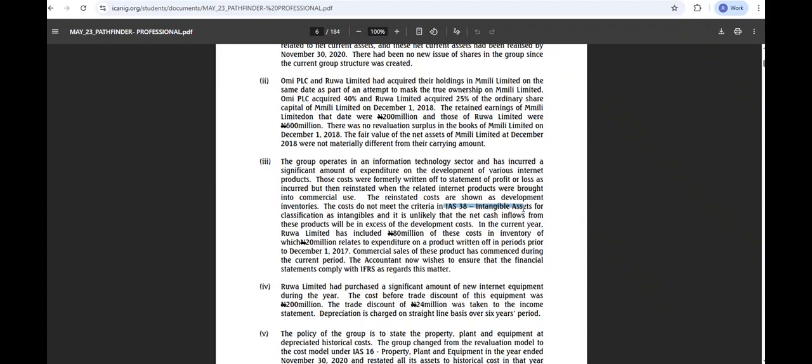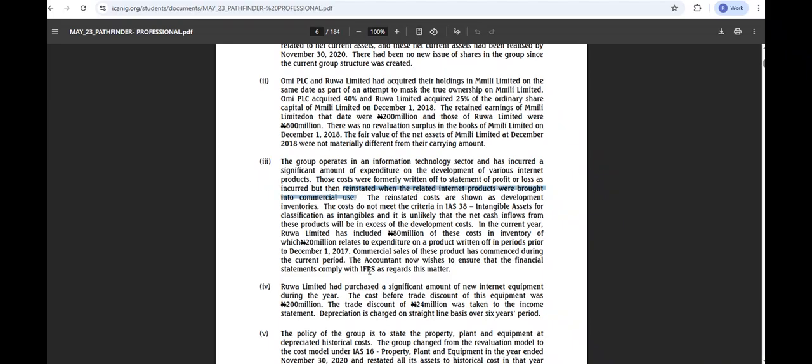Okay, so we are saying that in information 3, we have development cost, research and development cost. Now, this development cost has been capitalized. Initially, the costs were written off to the income statement, P&L account. But later on we reinstated the cost when the related internet products were brought into commercial use.